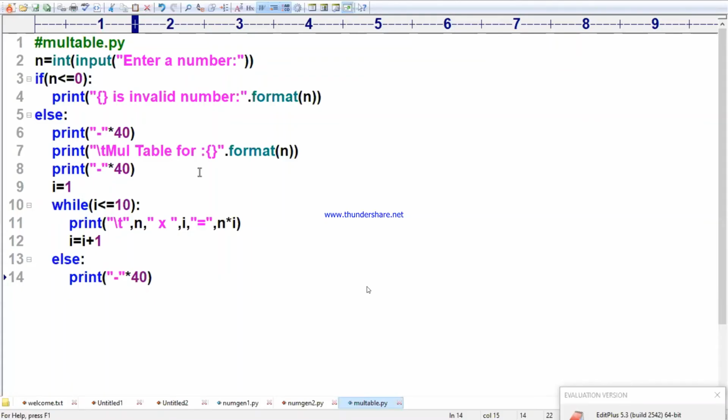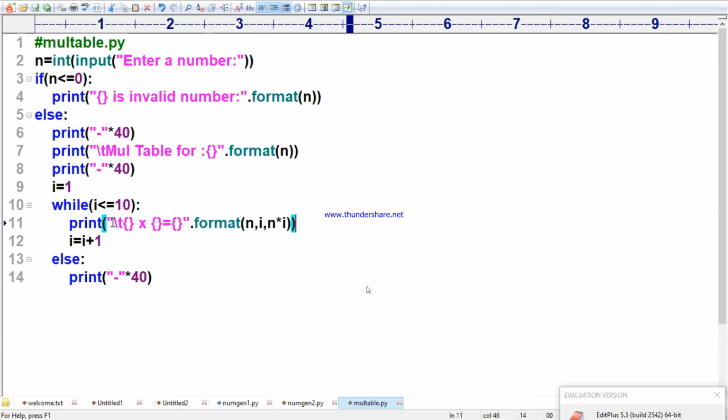Now, instead of that, you have written like this. I want to print in a well-printed format, so I can print like this. What is that? You see, I am writing like this. \t is there, and I will take this and say into, and I will say this is equal to, dot format of n comma I comma n into I.